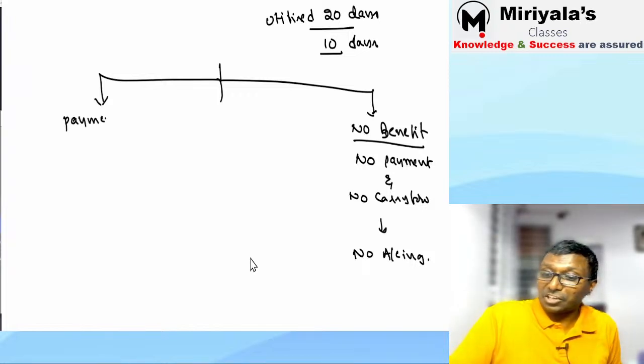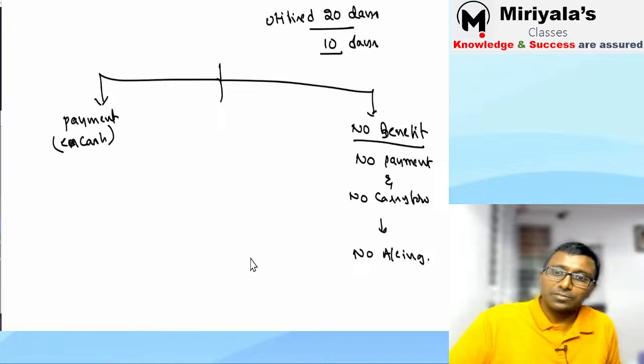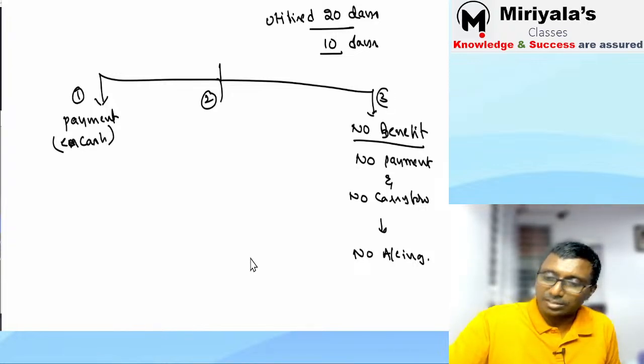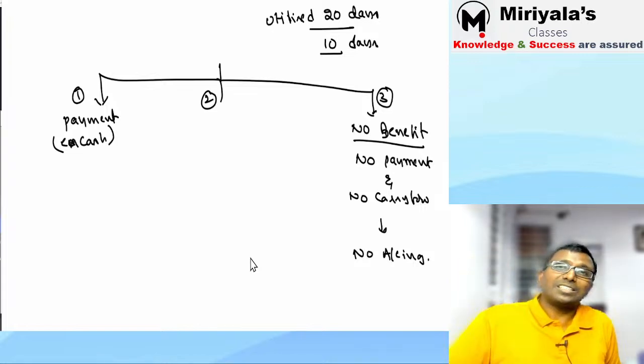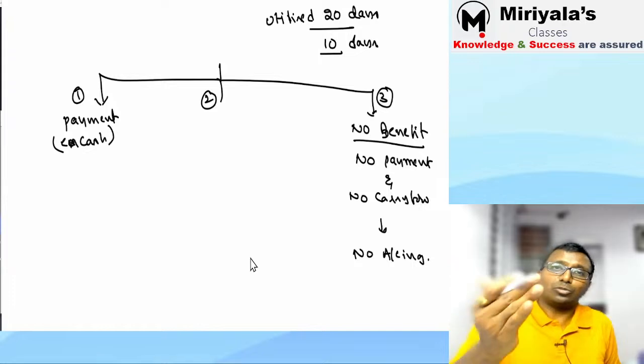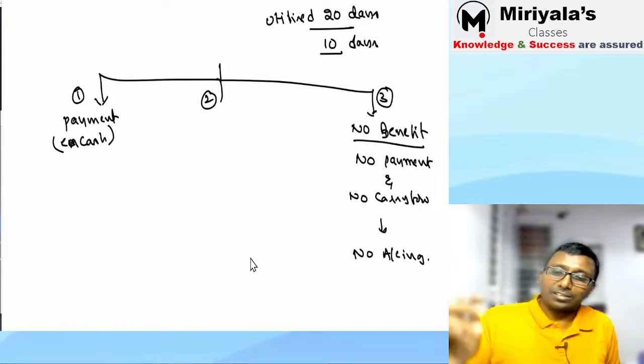Sir, we'll make a payment. Yes, leave encashment. You can encash it. Okay, encashment is going to take place. This is situation number 1, situation number 2, this is situation number 3. Situation number 3 is simple. Nothing. If there are 30 days and you did not utilize 10 days, that is your problem.